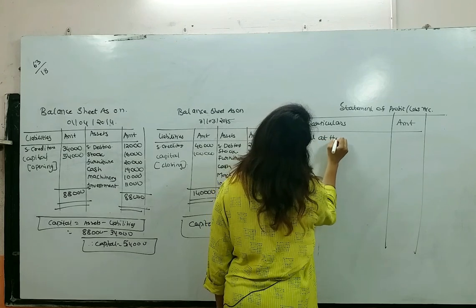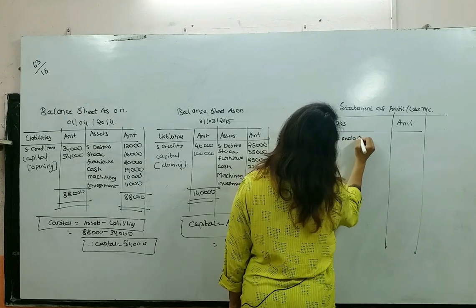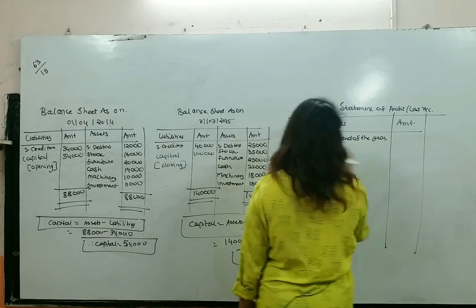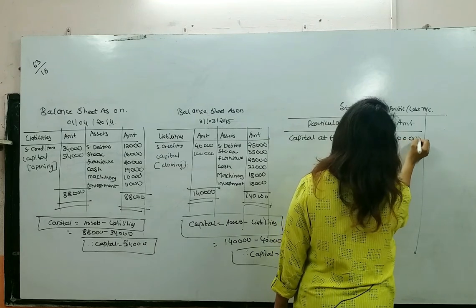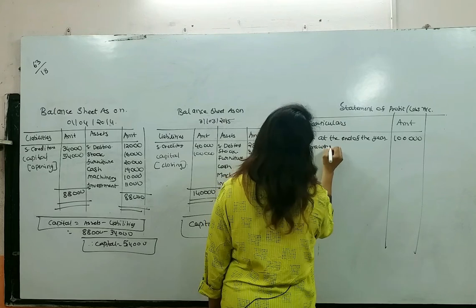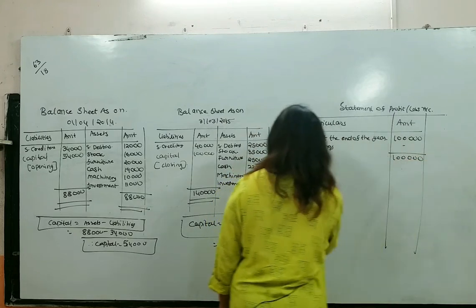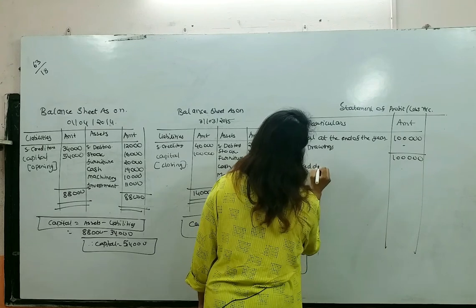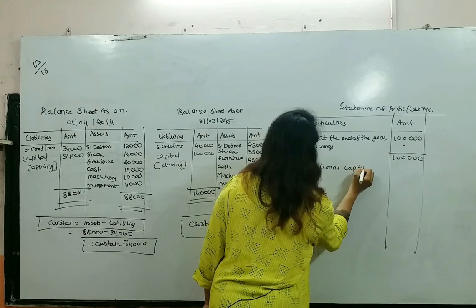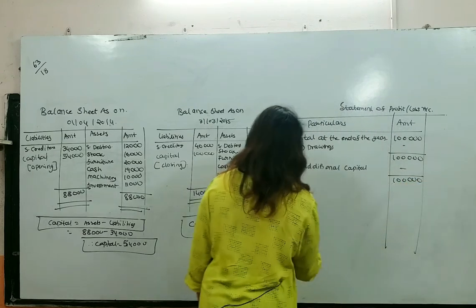Capital at the end of the year. What is the capital at the end of the year? 1 lakh. Add drawings. Do we have drawings? No, we'll put a dash. 1 lakh. Less additional capital. Do we have additional capital? No, we'll put a dash. Adjusted capital will be 1 lakh.